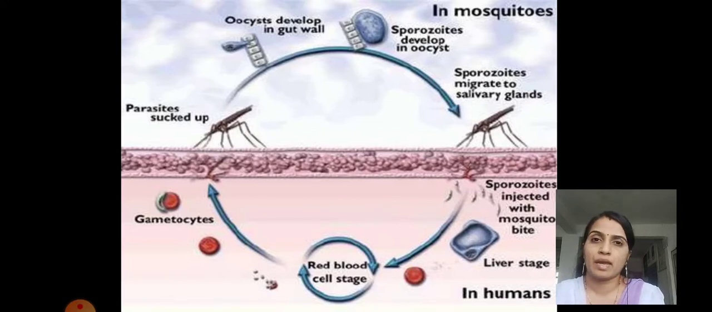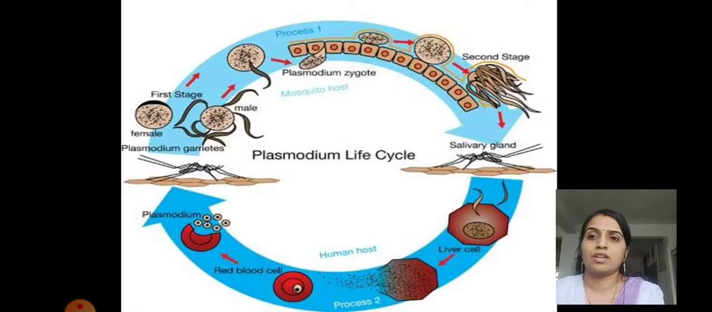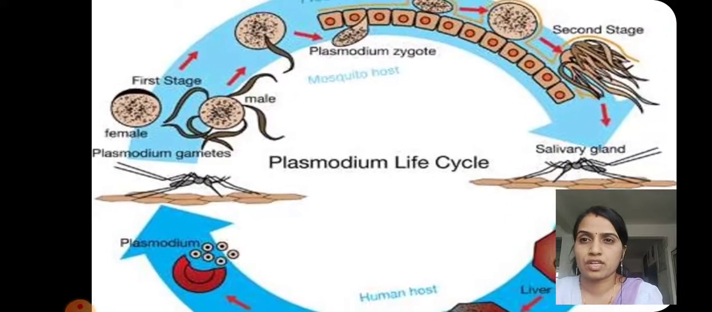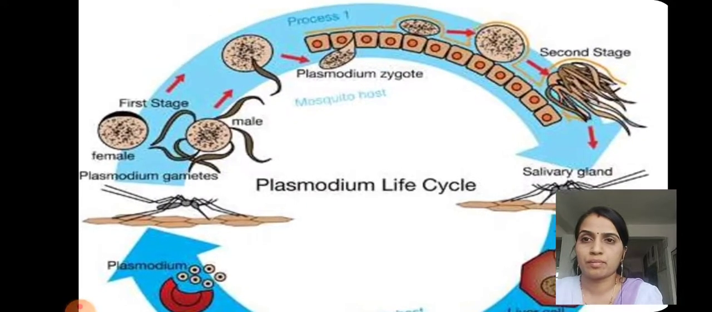Inside the liver, they damage the liver cells. They then reach the blood and start damaging red blood cells. Later on, through the blood, they pass throughout the body and develop into gametocytes. In more detail, you will get an idea of how the development takes place in each stage of this Plasmodium.